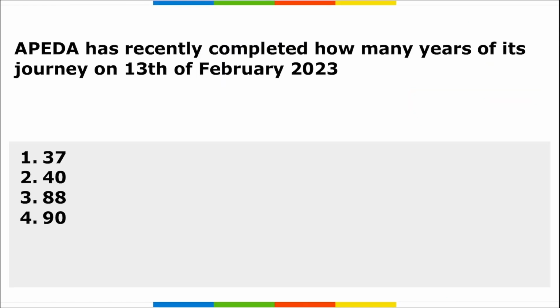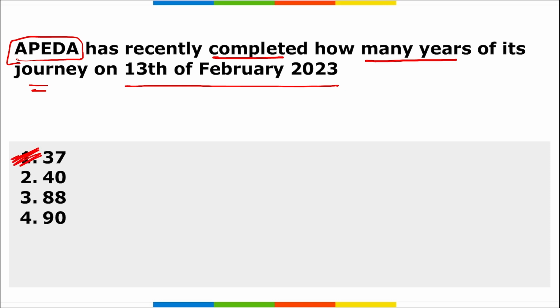Next is APEDA. What is this APEDA? APEDA is the Agricultural and Processed Food Products Export Development Authority. I repeat, APEDA has recently completed how many years of its journey on 13th of February 2023? Remember, it has completed 37 years of its journey.